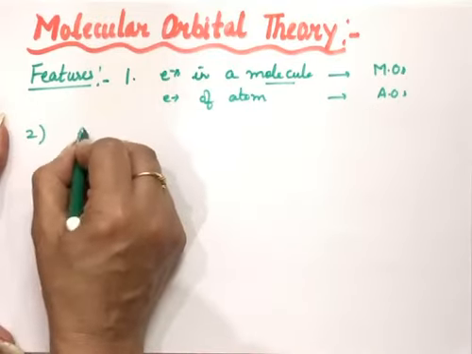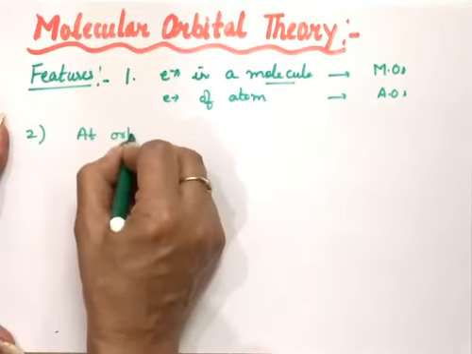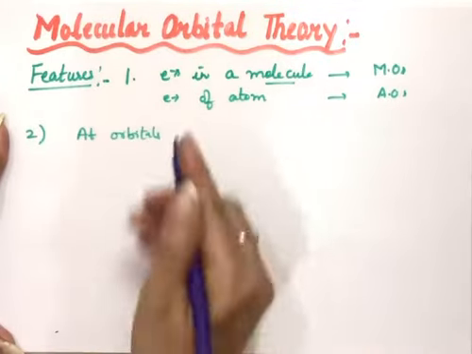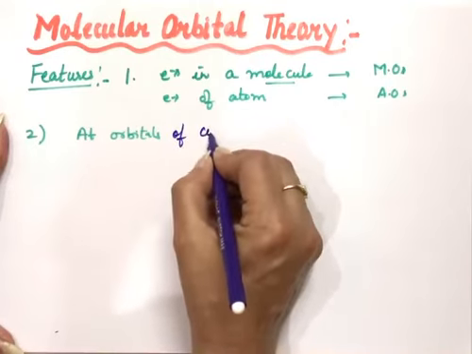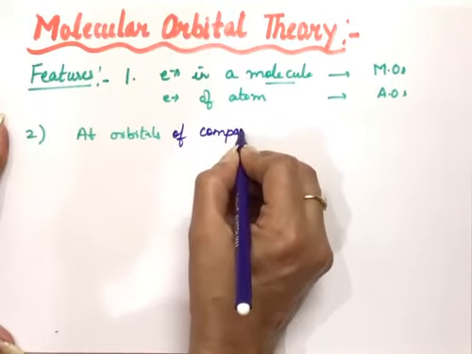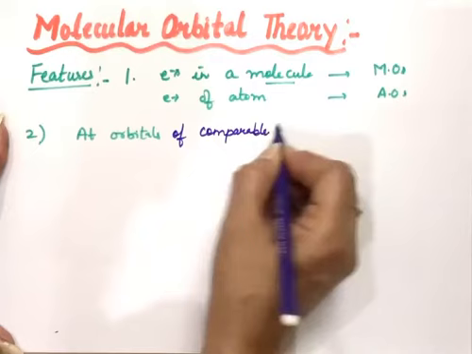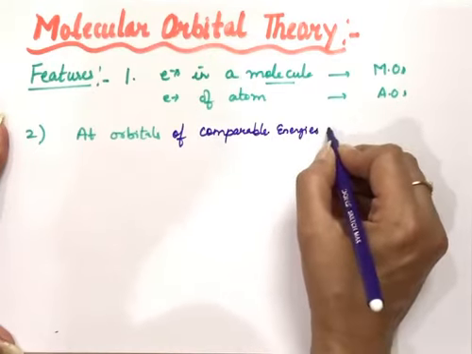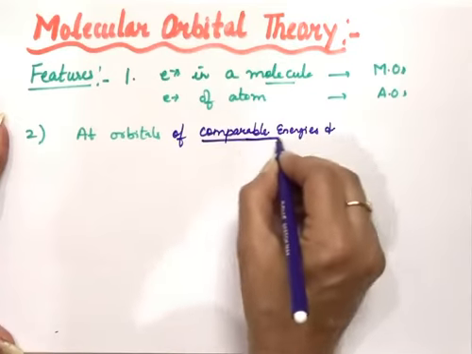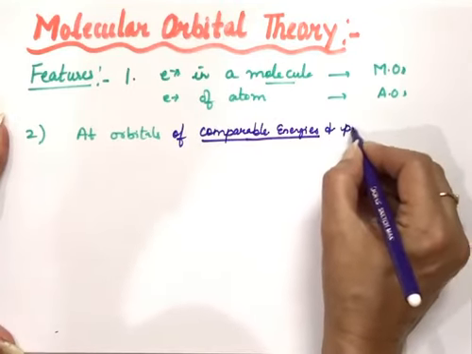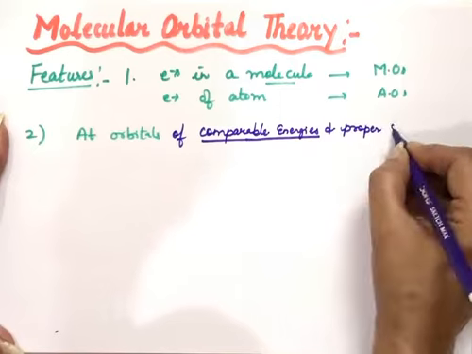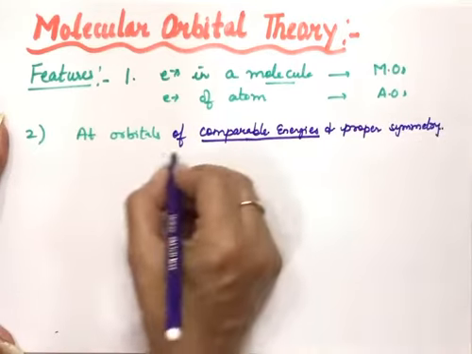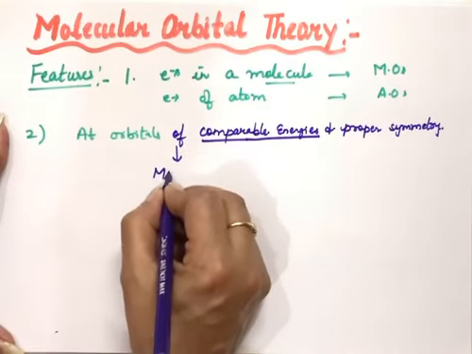And which atomic orbitals will combine to form molecular orbitals? Atomic orbitals of comparable energy, the ones which have approximately the same energy, and the ones which have proper symmetry, which can overlap, they only combine to form the molecular orbitals.